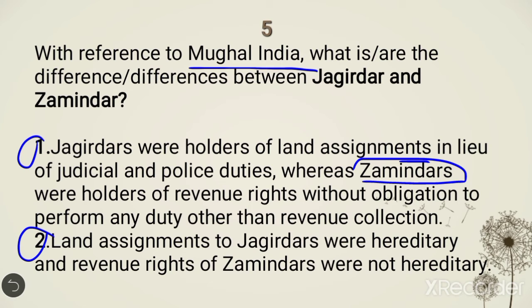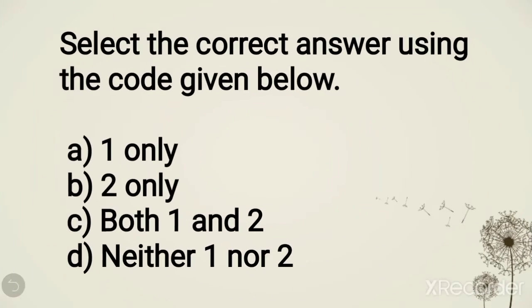Statement 2: Land assignments to Jagirdars were hereditary and revenue rights of Zamindars were not hereditary. This is incorrect. And here both the statements are incorrect, because land assignments to Jagirdars were not hereditary and Zamindars were hereditary. That's why it's incorrect.